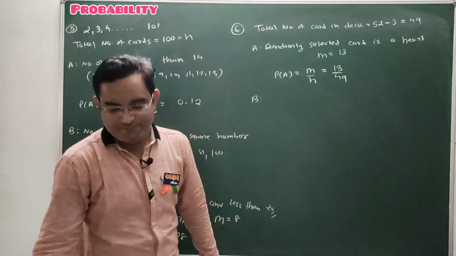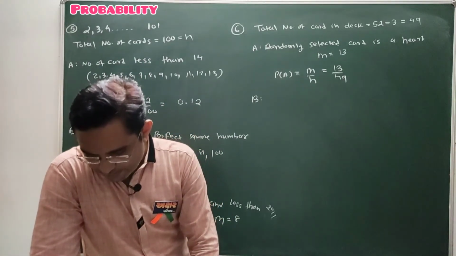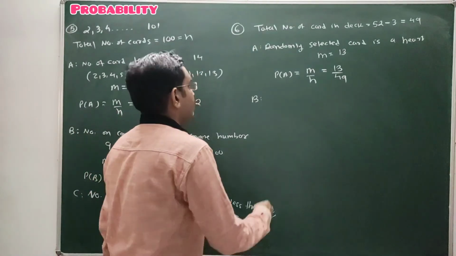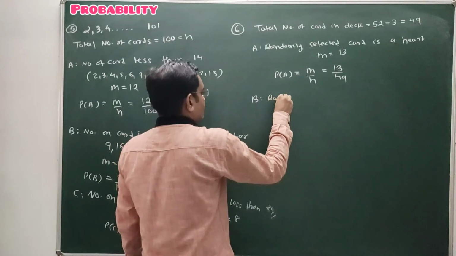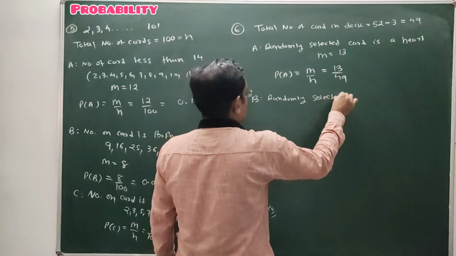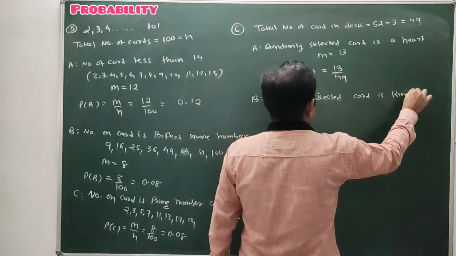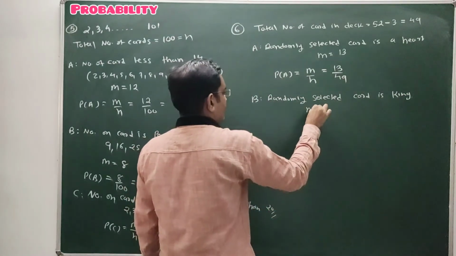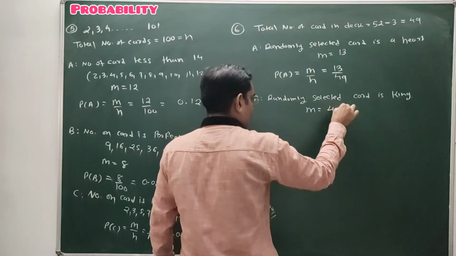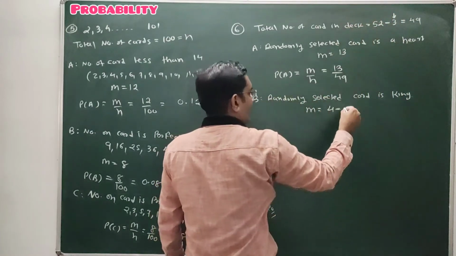Now the second question: the randomly selected card is a king. Students, in total how many kings are there in a deck? A total of 4 kings are in a deck, but we have removed one king of clubs.